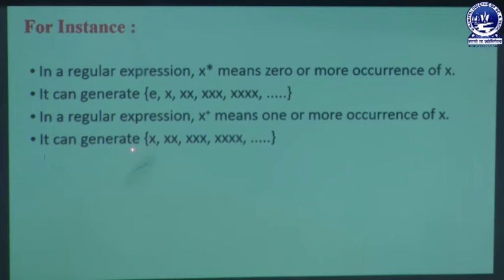It can generate x as a single occurrence, then double x, triple x, 4x. We get one or more occurrences of that x variable with plus, but there is no empty or zero occurrence with plus. In the next slide we are learning the real meaning of star, the real meaning of plus, and the real purposes of using x star or x plus.